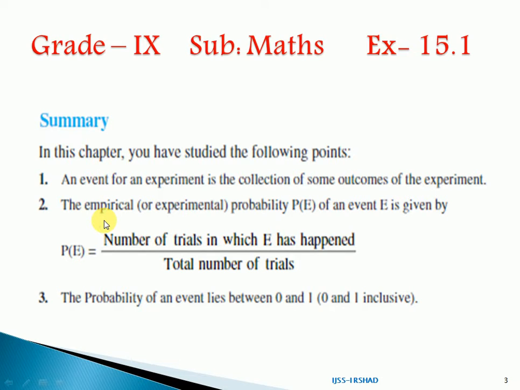Second, the empirical or experimental probability of an event E is given by P(E), where P stands for probability and E for the event. The probability of the event equals the number of trials in which the event has happened divided by the total number of trials. And the most important point is that the probability of an event lies between 0 and 1. It cannot be less than 0 and it cannot be more than 1. It may be 0, or it may be 1, or it may be between 0 and 1.